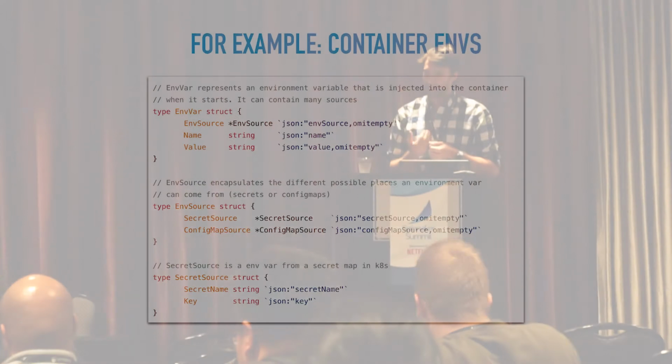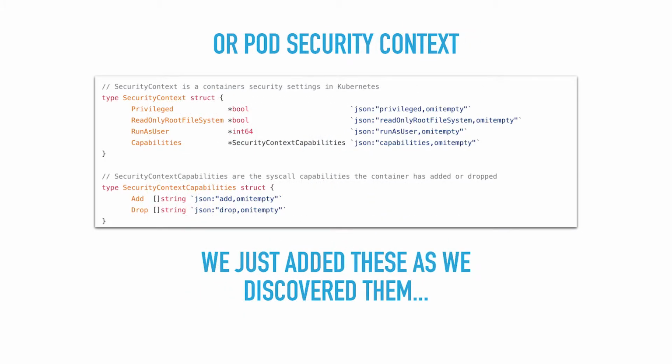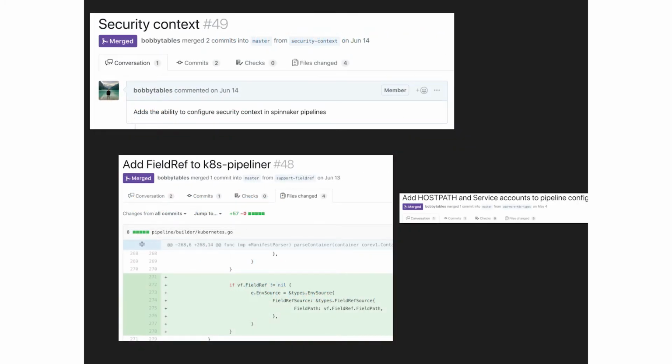And that caused a lot of problems for us because we would discover that, oh, we wanted to use a different type of container env. So we actually had to recreate all of these Go structs for every part of a container that we can deploy via Spinnaker. And then we had a problem like, oh, we don't have pod security context. We just gave up on trying to search and destroy, and anytime we found it, we would just open a new pull request. So if you look at K8s pipeliner, it looks like it had a lot of pull requests, a lot of activity. Half of them are just this. It's because we were finding problems that it just didn't support something like host path.